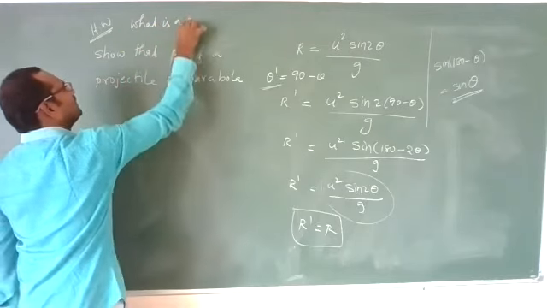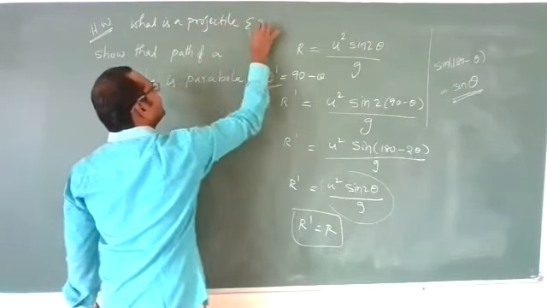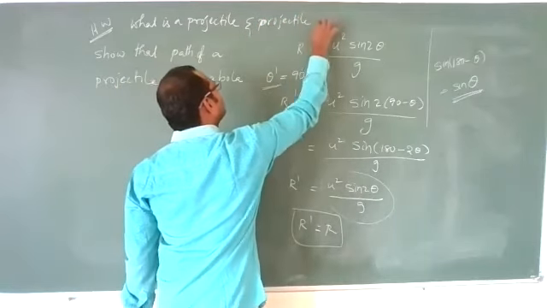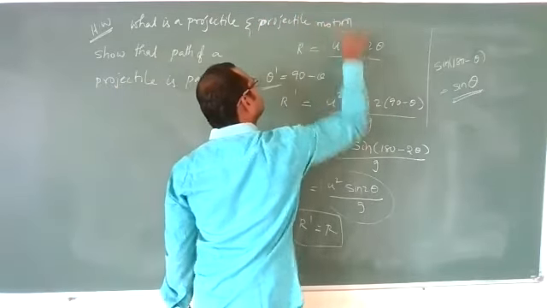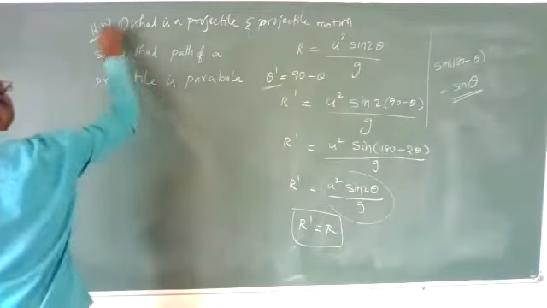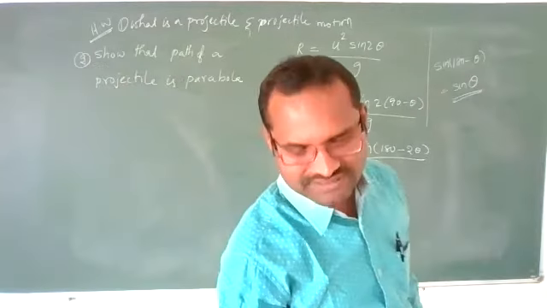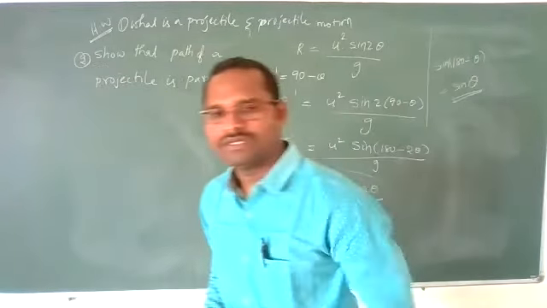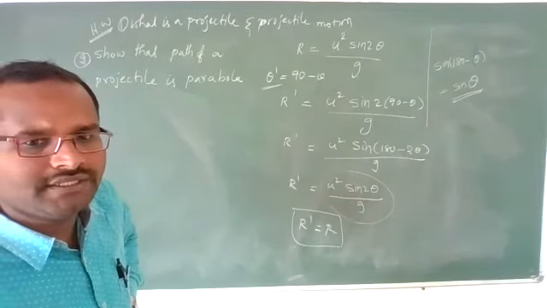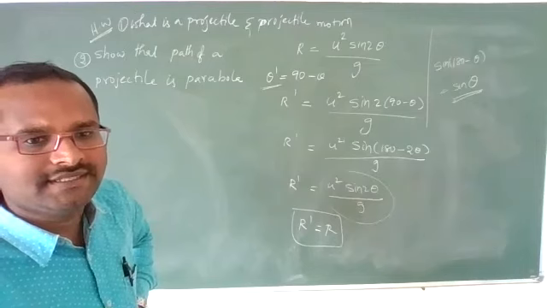What is a projectile? And what is projectile motion? Two questions. First question: what is a projectile and what is projectile motion? Second question: show that the path of a projectile is a parabola. These are the two questions, homework for you. Read them, learn them, and write. Don't write blindly, by seeing. First learn them. So this is for today's class. Okay? Bye.